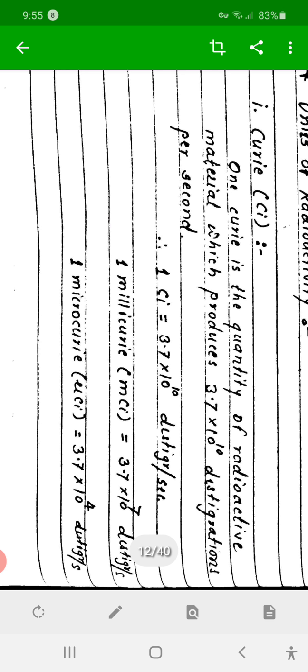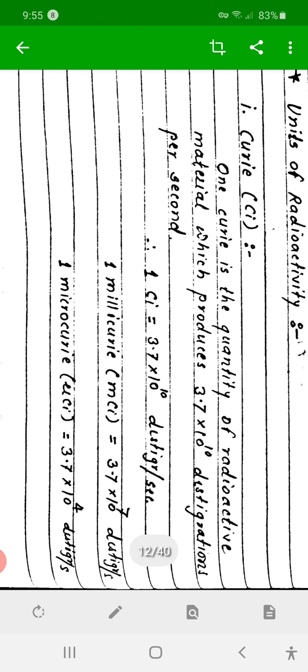Therefore, 1 curie is equal to 3.7 into 10 raised to 10 disintegrations per second.